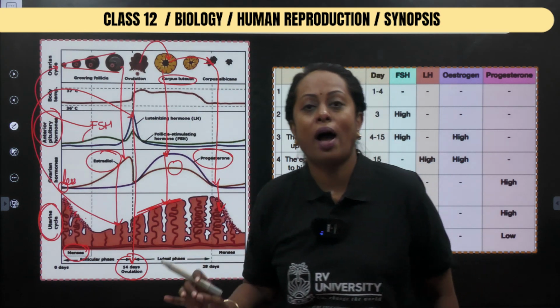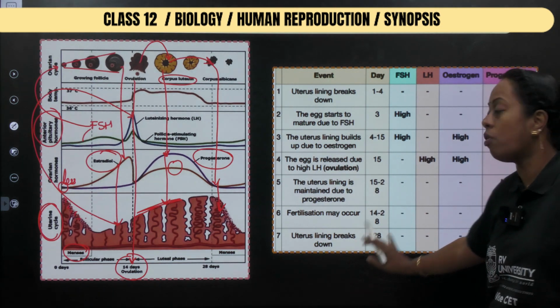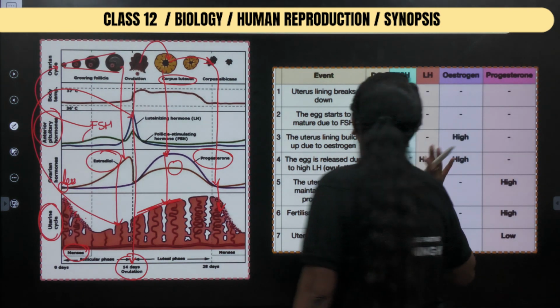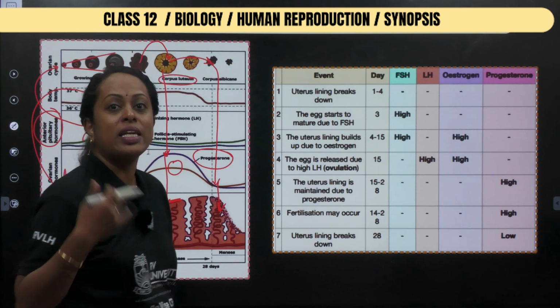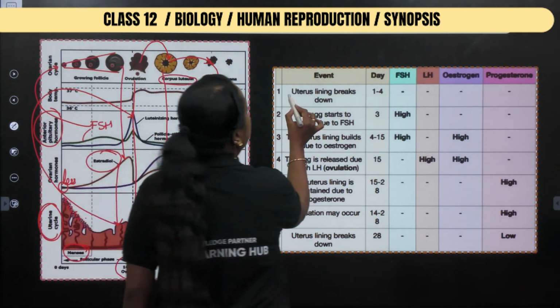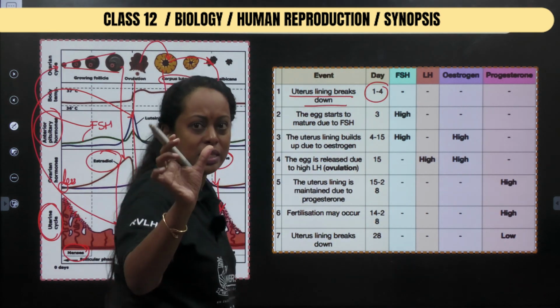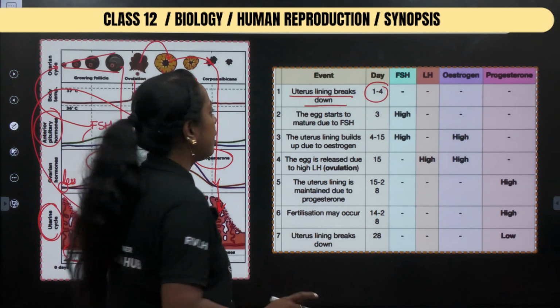So I hope that you have understood the content. If yes, then you will definitely be able to follow this particular chart, along with the different types of hormones, when the hormone is high, when the hormone is said to be low. Now check out. Uterine lining breaks, 1 to 4 days I have given. Please stick to NCERT. See the number which is present below this particular image.